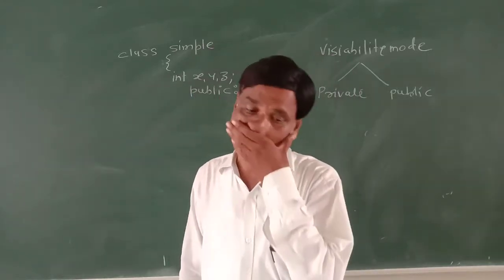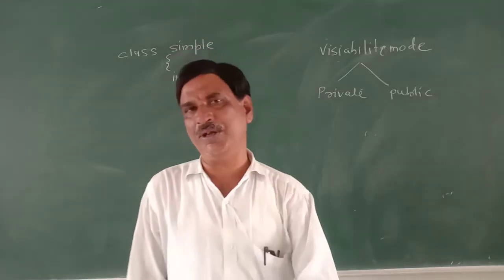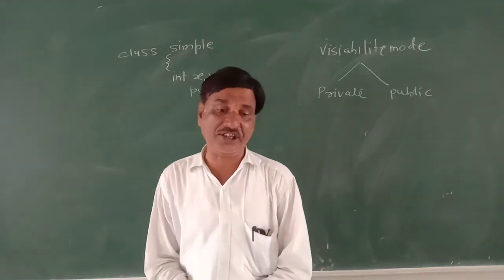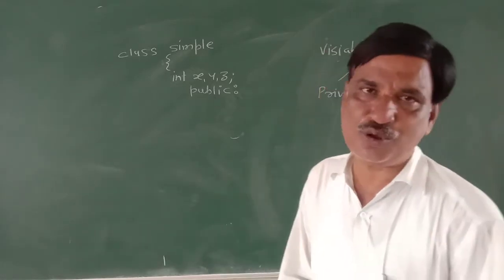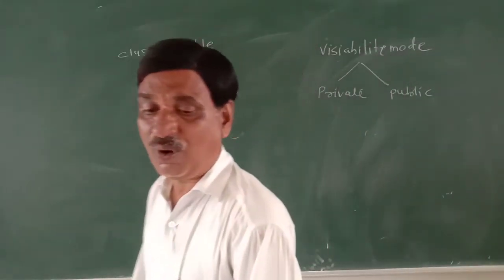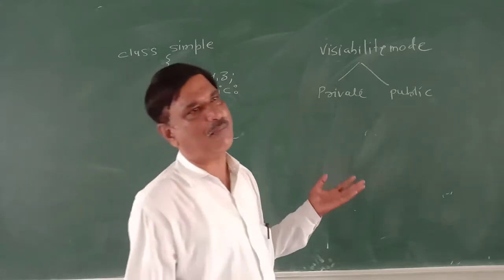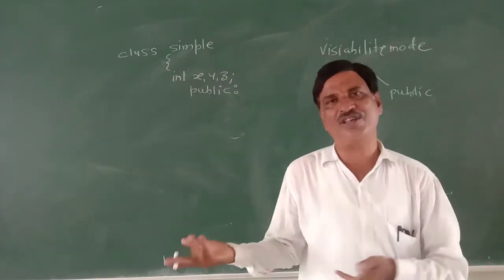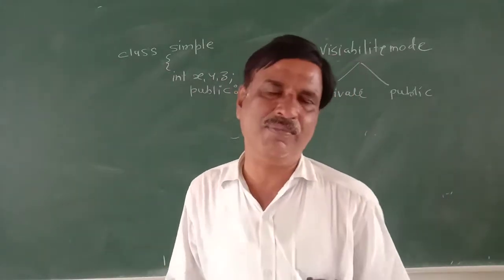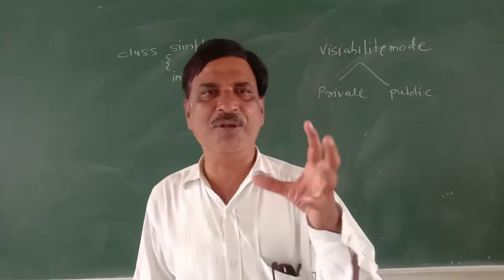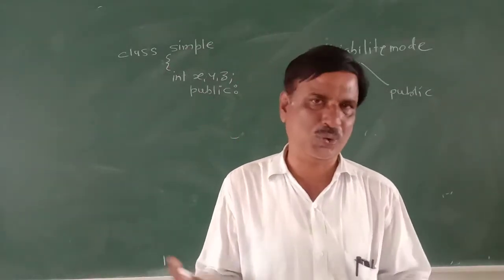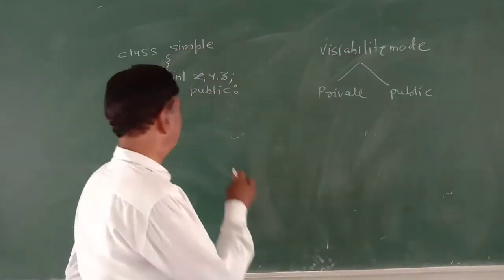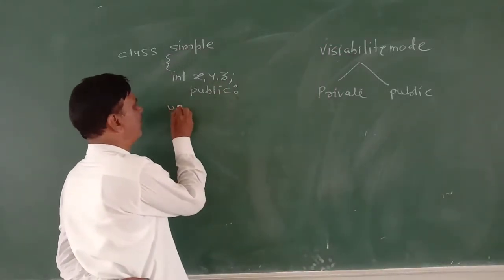Also, in a class, at least one member should be public. Why? Because if all the members are private, then nothing can be accessed from outside, and the entire object becomes hidden. So now the function is to be defined.